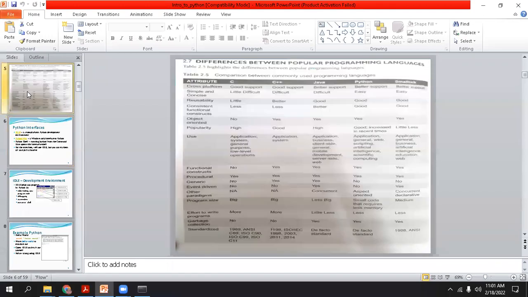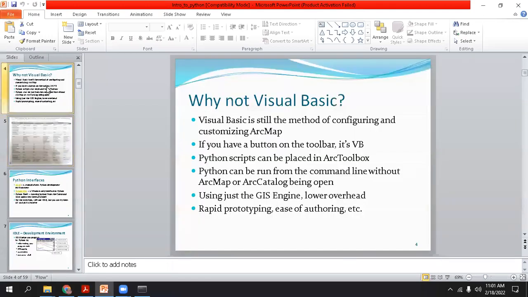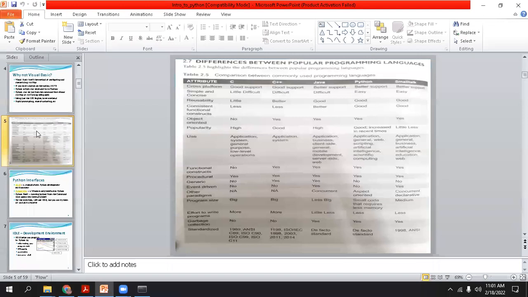Platform independent. Now, what is platform independency? Java is also platform independent. What is platform independency? That means you can run the code of the Python programming language, or your .py file. The Python file extension is .py. In case of C, the file extension is .c. In case of C++, the file extension is .cpp. In case of Python, the file extension is .py, the first two initials of Python.